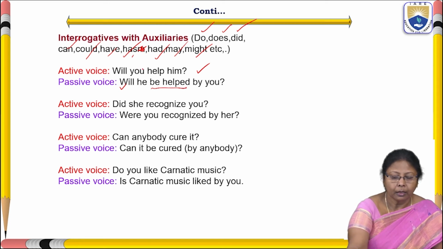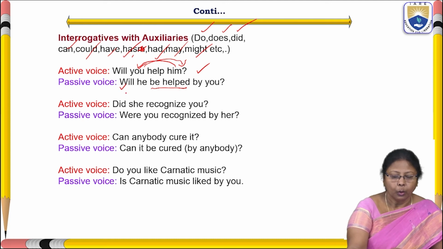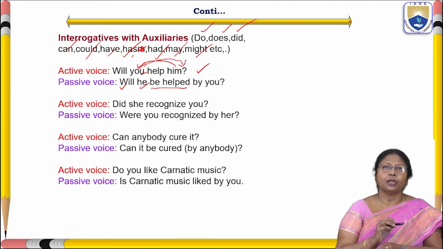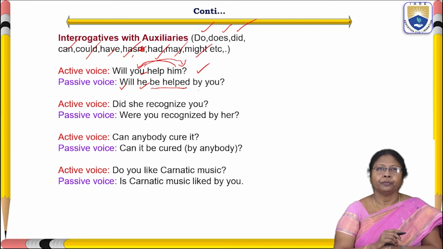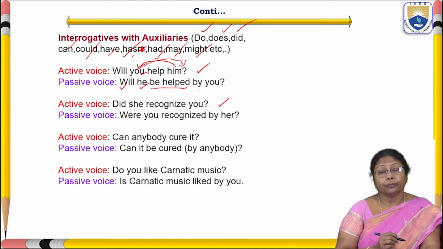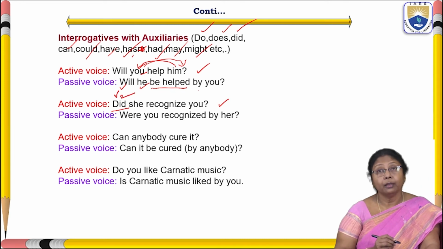You has converted into the object. Him converted into the subject. So, "Will he be helped by you?" Okay? In that way, you have to change the sentence. Coming to the next sentence: "Did she recognize you?" This is past tense.